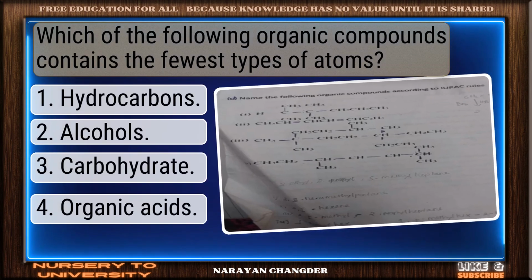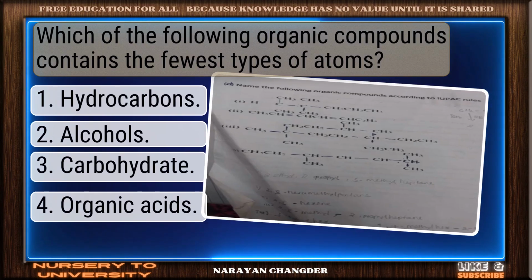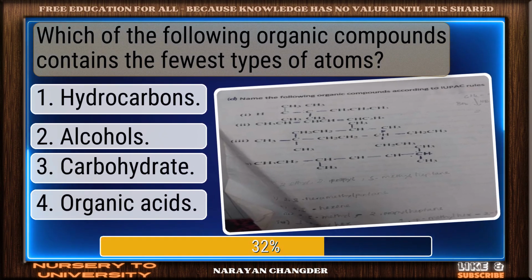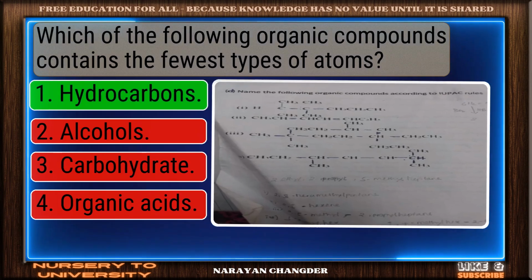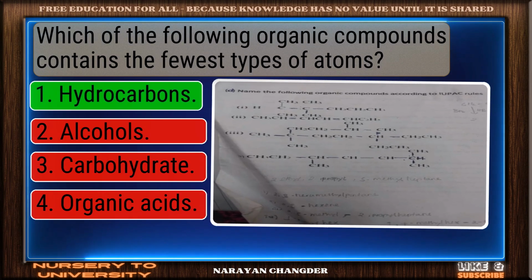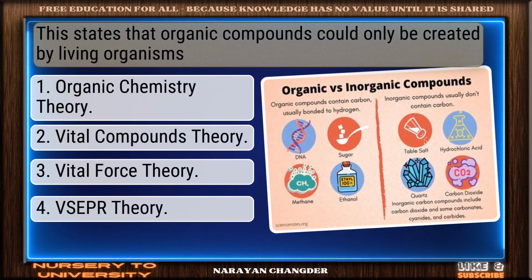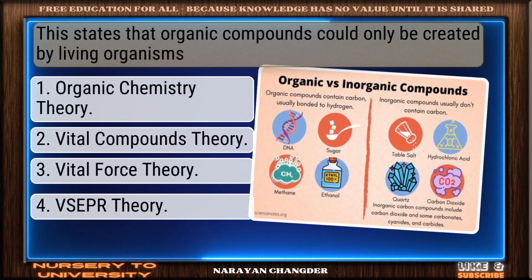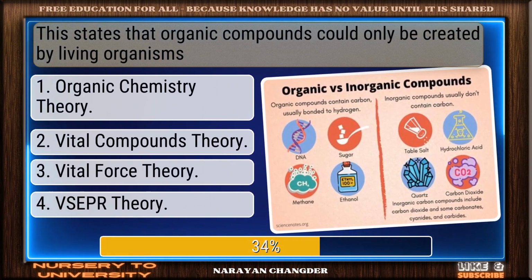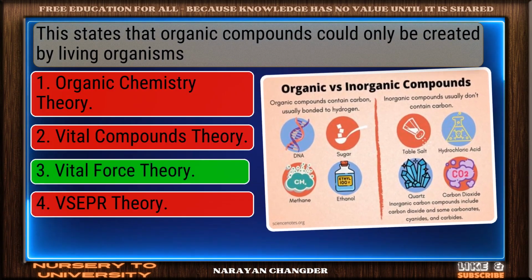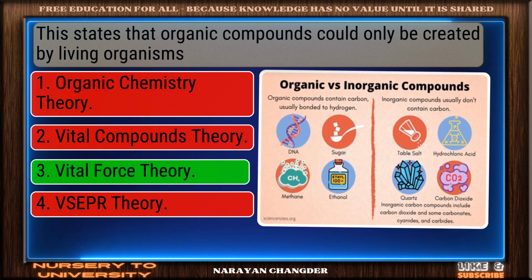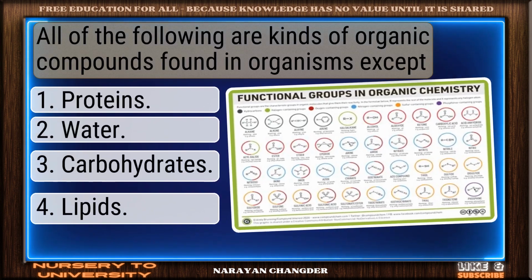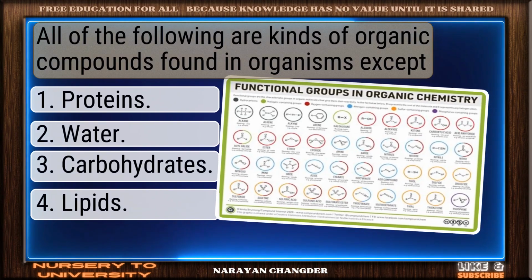Which of the following organic compounds contains the fewest types of atoms? Solid response. Hydrocarbons is a valid choice. This states that organic compounds could only be created by living organisms. Valid point. Vital force theory is true. All of the following are kinds of organic compounds found in organisms except.